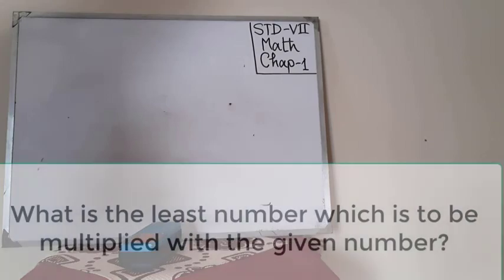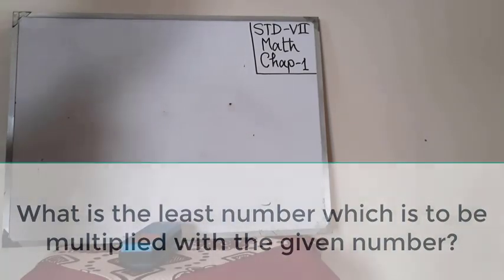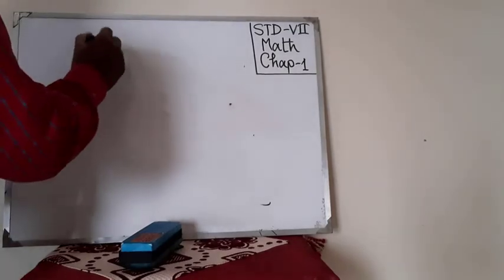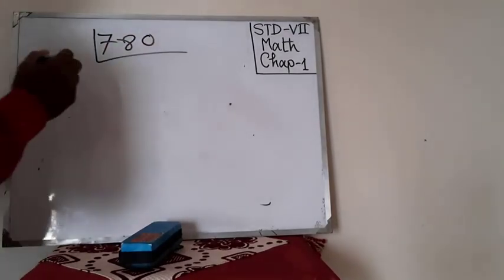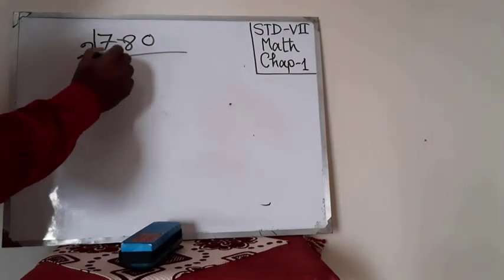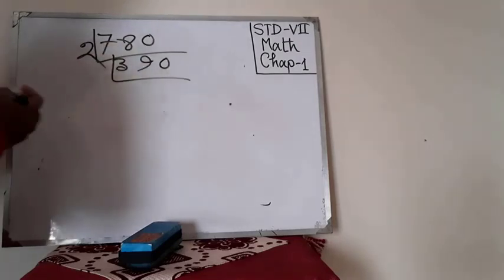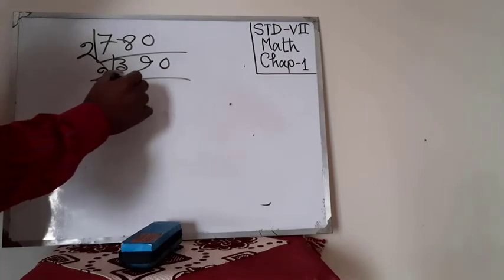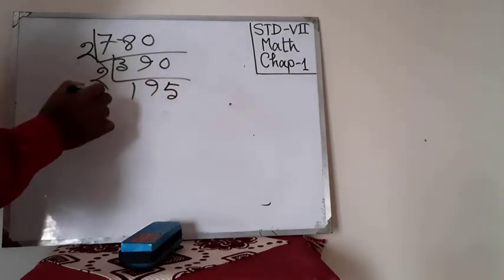What is the least number which is to be multiplied with the given number? Suppose this is 780. If I divide by 2, then we can get here 390. We can divide again by 2, and we get 195.